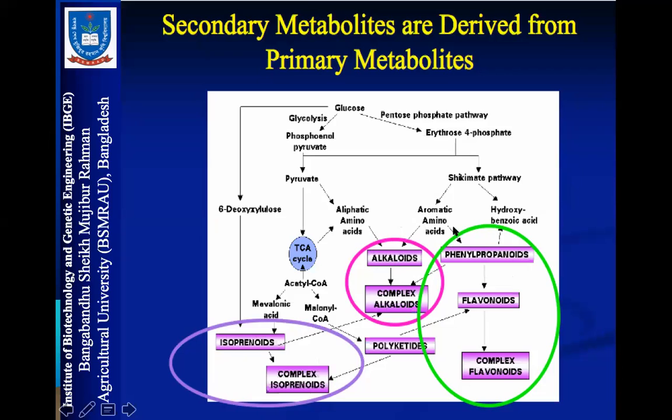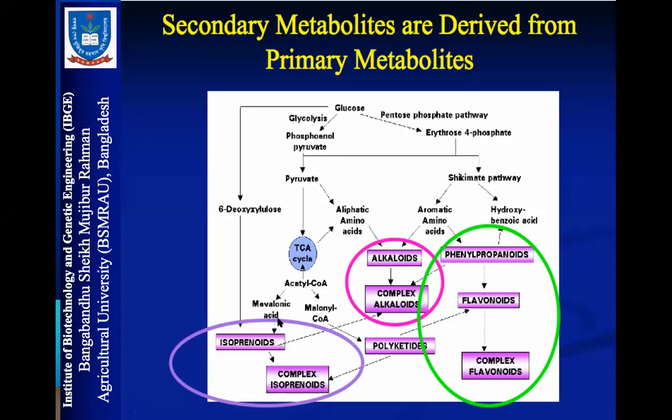Some phenylpropanoids are derived from aromatic amino acids, some from hydroxybenzoic acids. From phenylpropanoids, flavonoids are produced, and from flavonoids, complex flavonoids like polyflavonoids are produced. So this is the simplified pathway of secondary metabolites from the primary metabolites.